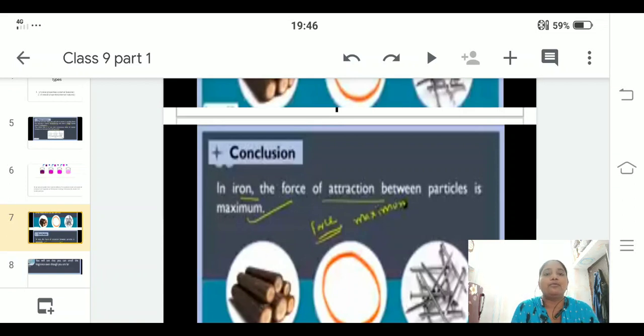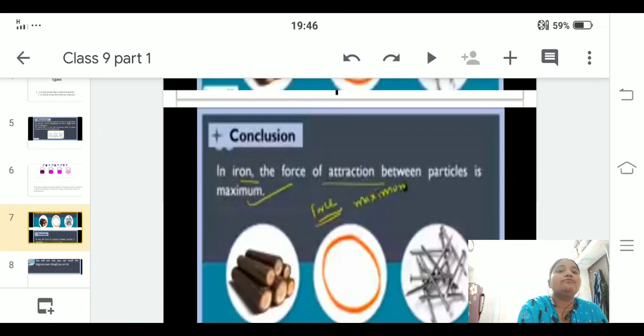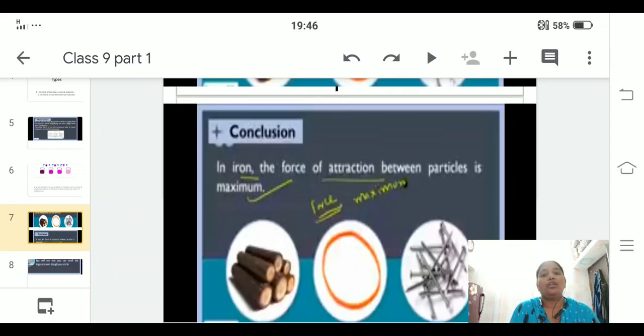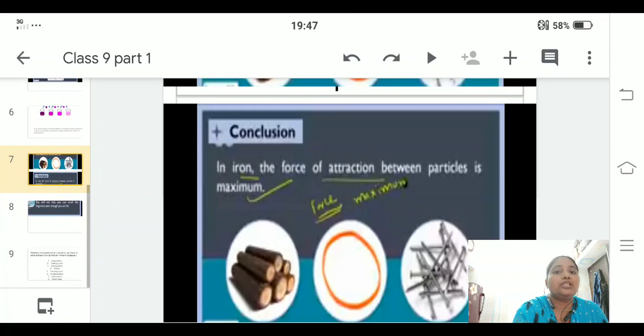You can use some things like a cutter or something, but the force of attraction between the metal particles, like in a nail which is present here, has the maximum force of attraction. You cannot mold it or cut it. So the maximum force of attraction is present in the nail. Fine. Coming to the next one,